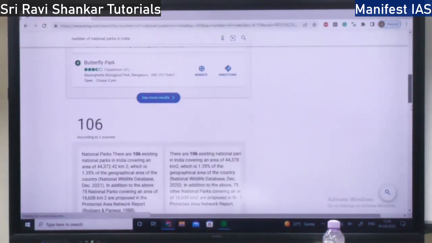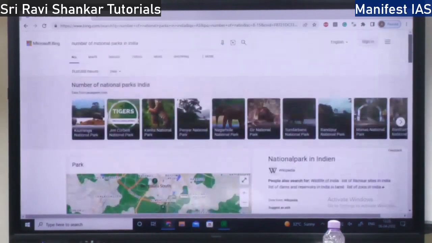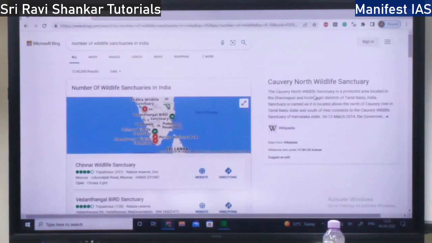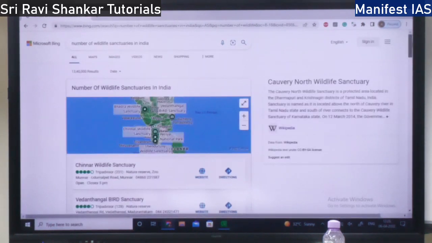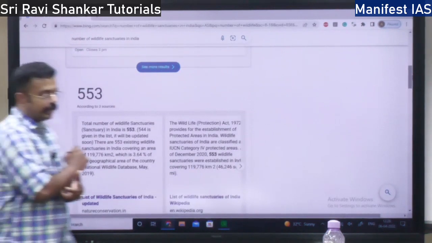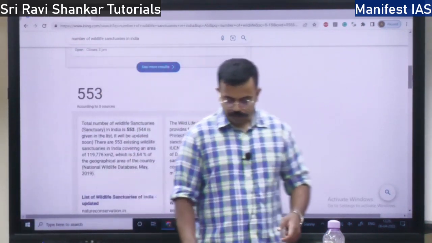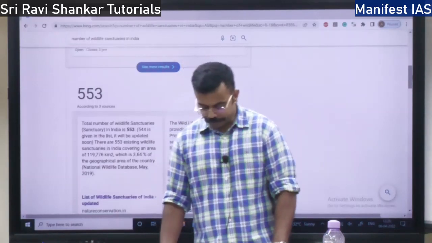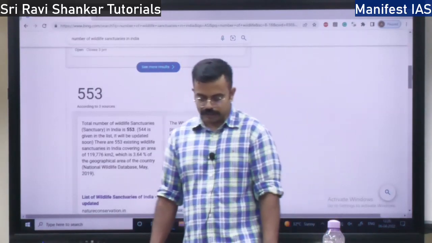Totally there are 106 national parks in India and 553 wildlife sanctuaries in India.